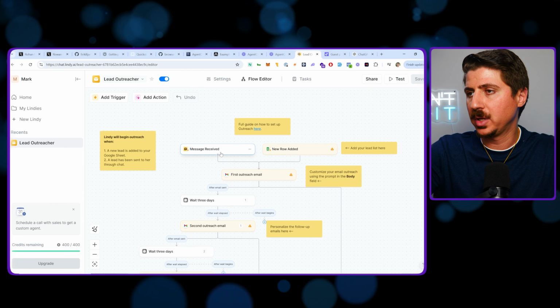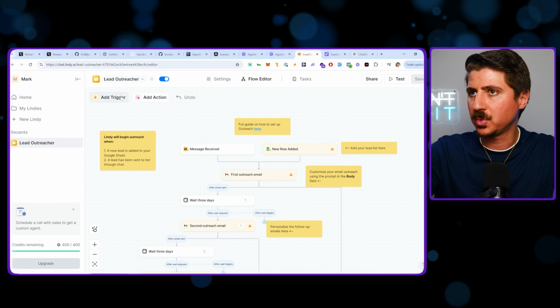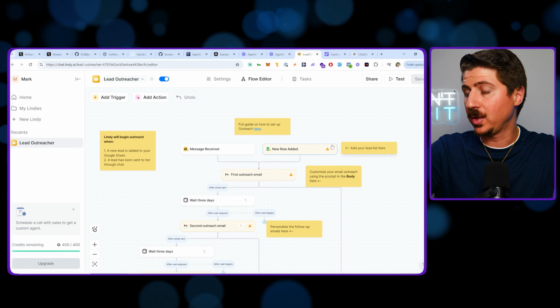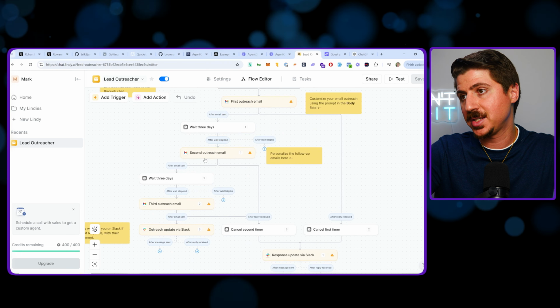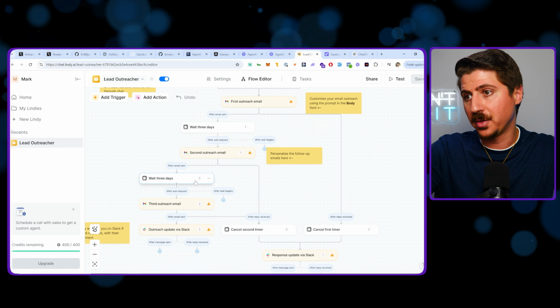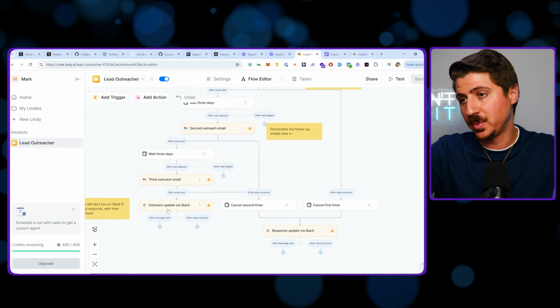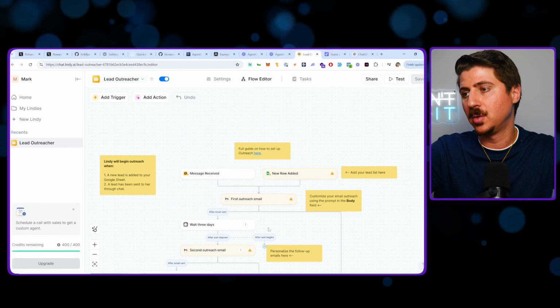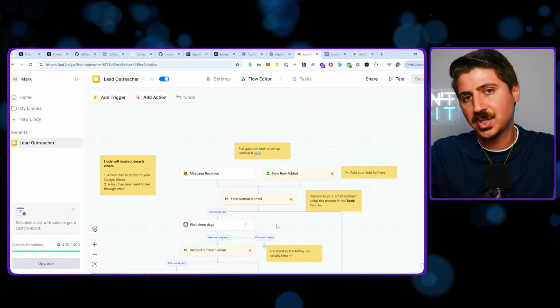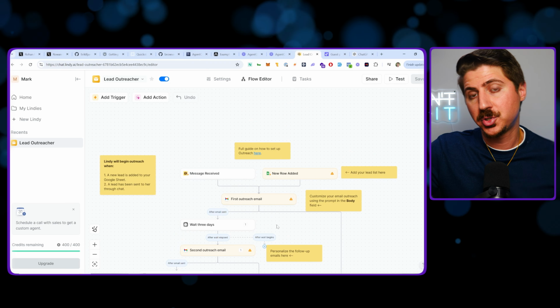add a row. So it'll basically, this list of tasks here, what this agent will do is it'll receive the message, it'll add them to a new row in the Google Sheet, it'll send them an outreach email, it'll then wait 3 days, send them a second outreach email, wait another 3 days, send them a third outreach email, do an outreach update in Slack, and then do a response update via Slack as well. So this is basically automating the task of following up on leads, right? Which is really, really cool.